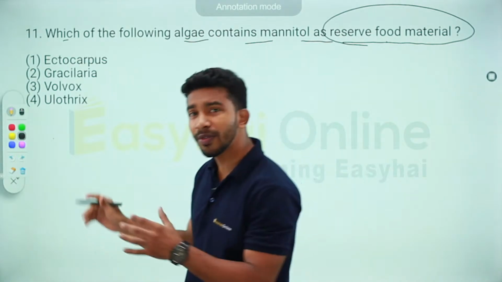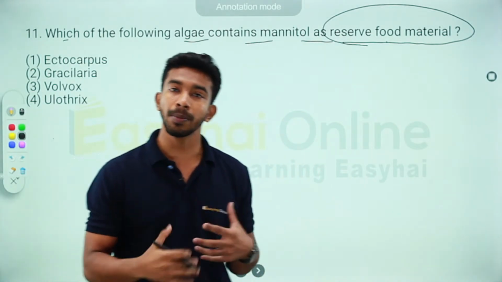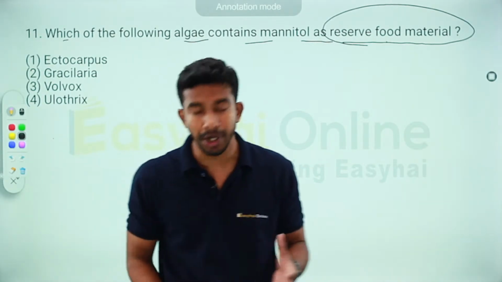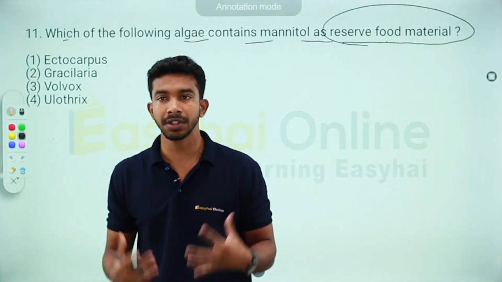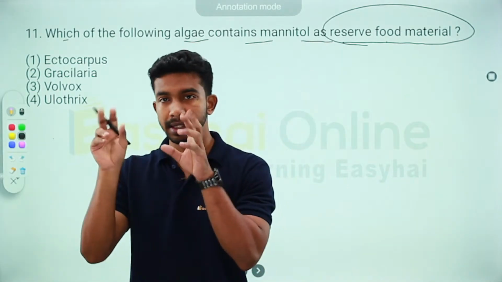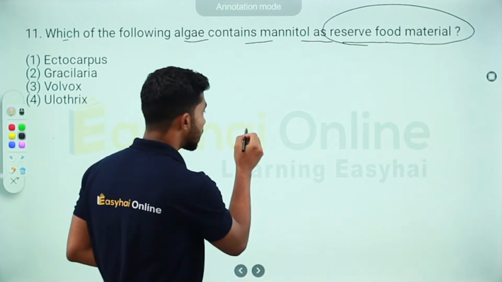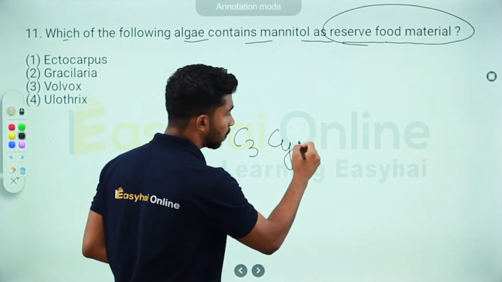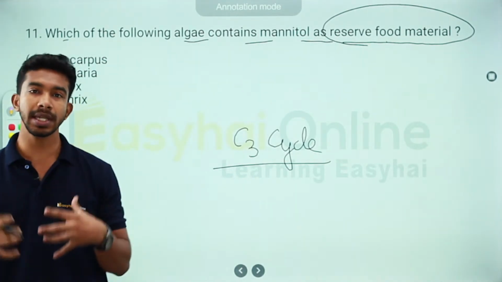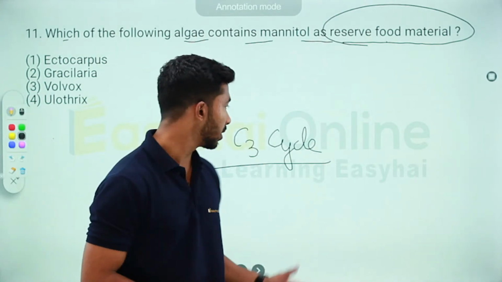Before we start answering this question, I want you all to understand that we are all carbon-based life forms. Our entire body is basically made of carbon structures. Now, how do plants fix this carbon? How do they increase their own biomass? Through the C3 cycle. They take in carbon dioxide and they fix it into their own bodies via the C3 cycle.